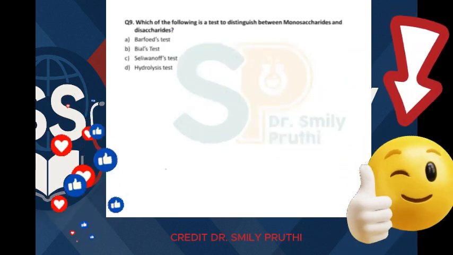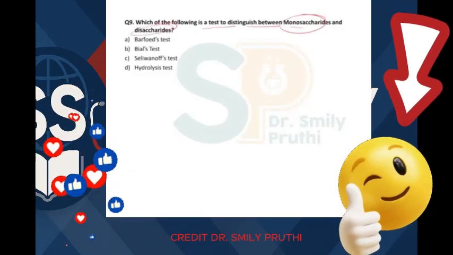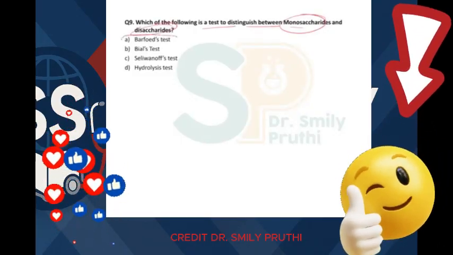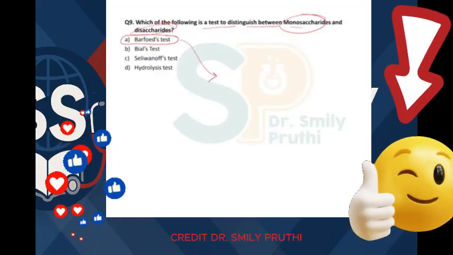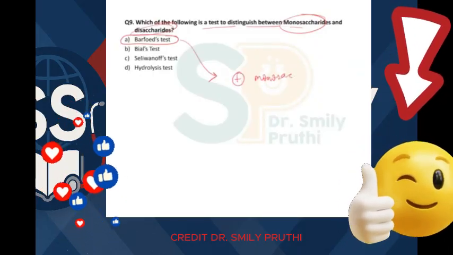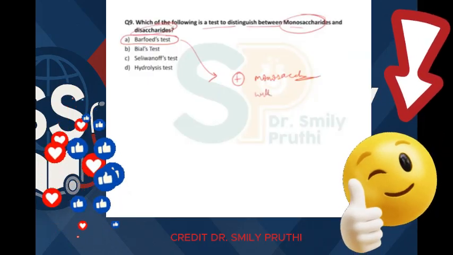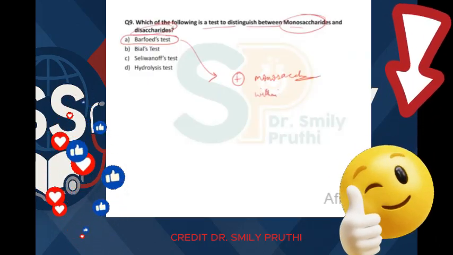Coming to question number 9, which of the following is a test to distinguish between monosaccharides and disaccharides? The test for distinction of monosaccharides and disaccharides is Barfoed's test. Barfoed's test is given positive by monosaccharides, right? This is a reagent where we do the boiling, heating, right?